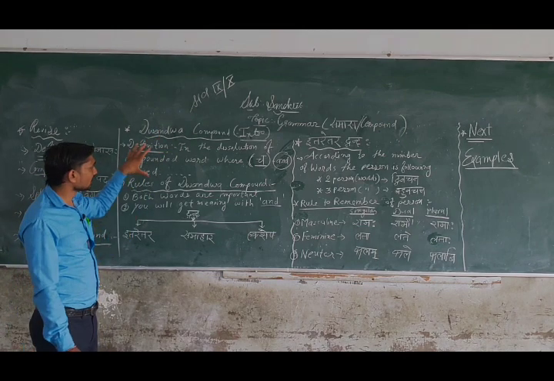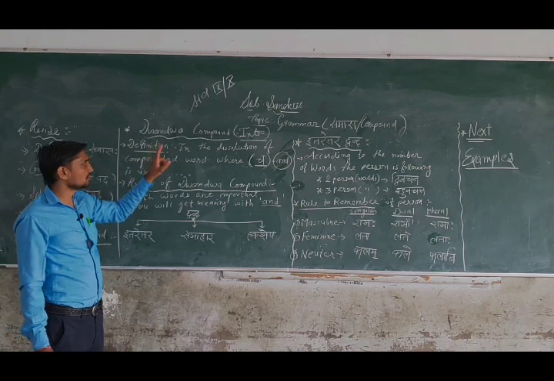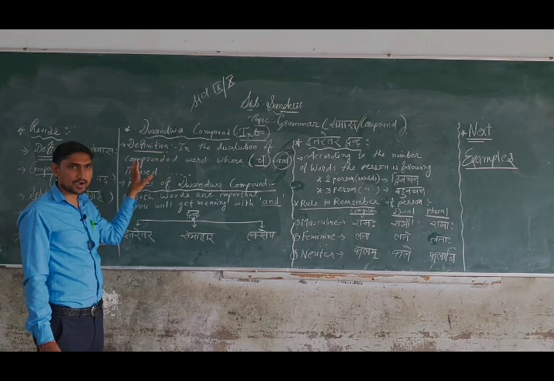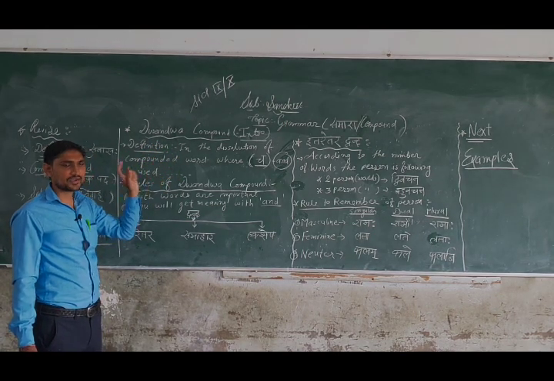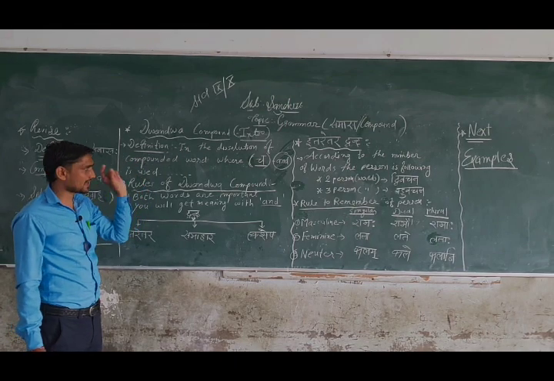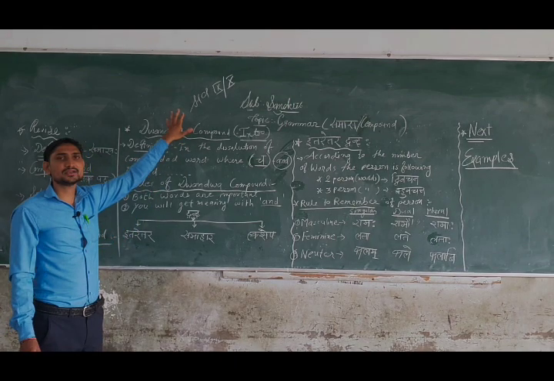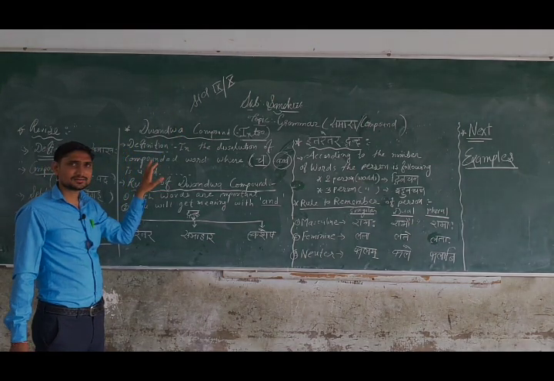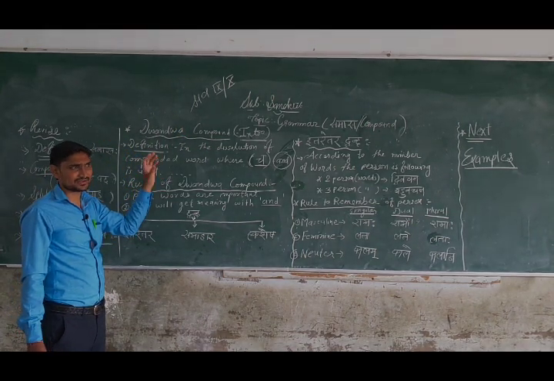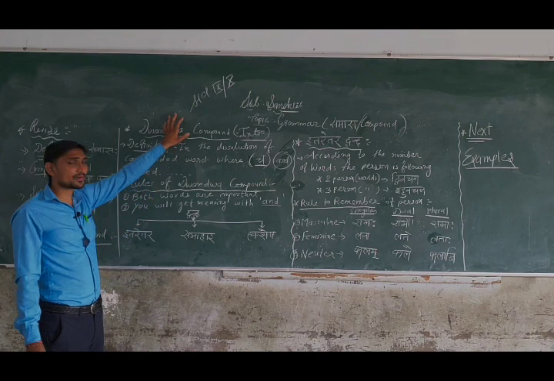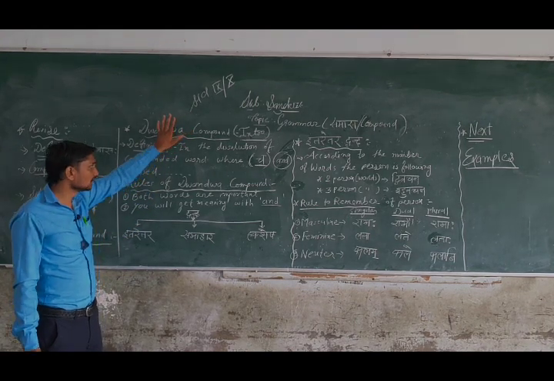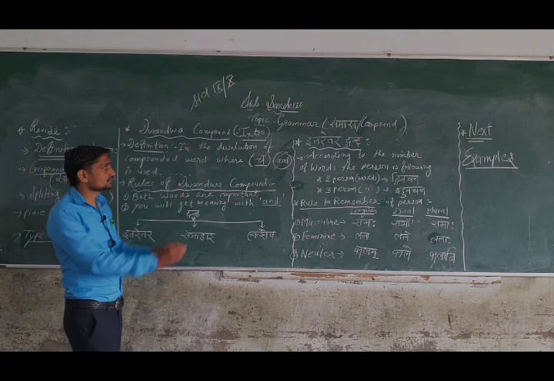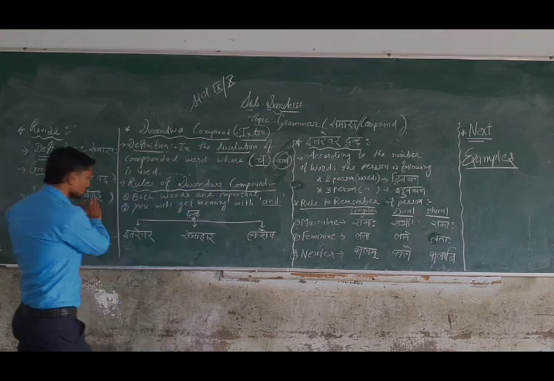Again I repeat in English, listen: in the dissolution of a compound word where cha, meaning 'and', is used, that is known as Dvandva compound. Let me tell it in Hindi, and if there is any confusion, you can clear it. Dvandva samas, that means kya? In the dissolution, that means it is known as the vigraha.